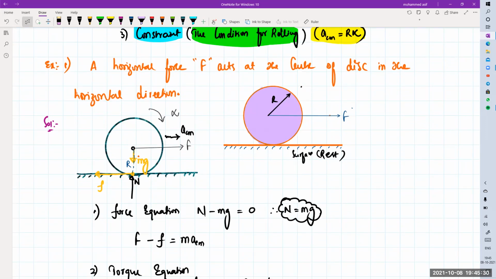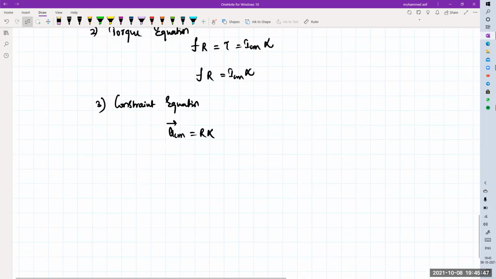No, sir. Okay. One more small topic is left out. That is nothing but the condition for your toppling. That one thing we need to do so that you can do the numericals based upon this one very easily. See this one, next one. We'll do one example on this one.